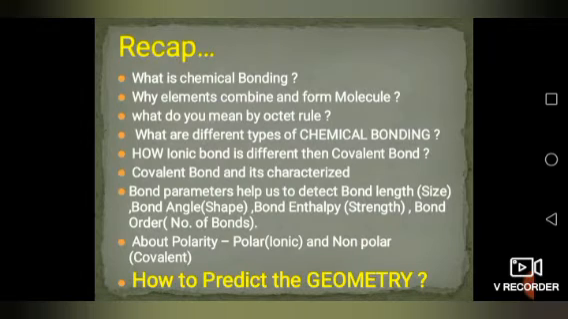Okay, so let's recapitulate whatever we did. You know very well, we have started this chapter and we did in the previous video what is the meaning of chemical bonding. So chemical bonding is what? It is the attractive force between two elements or atoms which form a molecule. And second, if you know now what is chemical bond, if it is attractive force, then you should have a different question. Why do elements combine and form molecules?